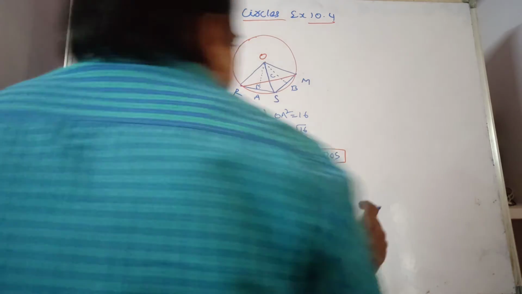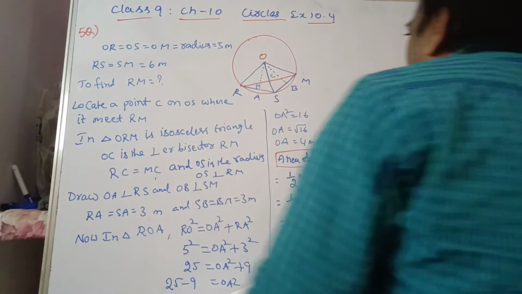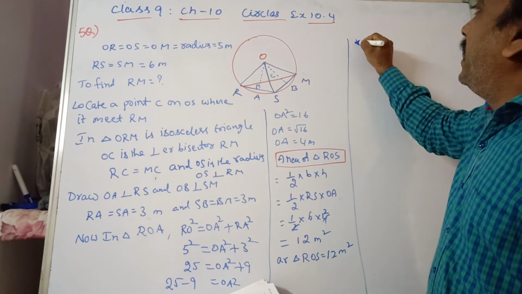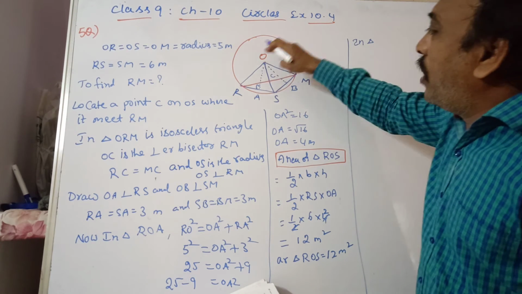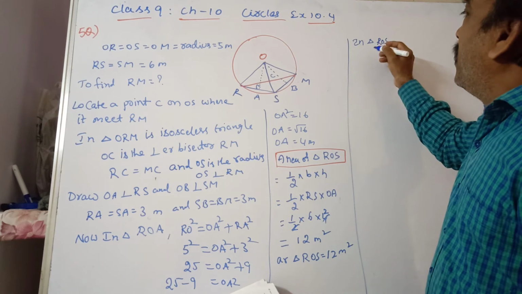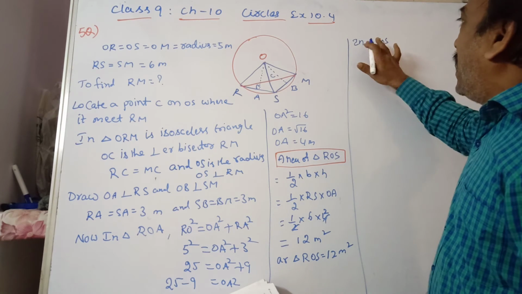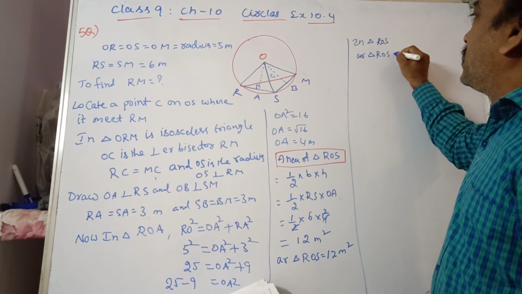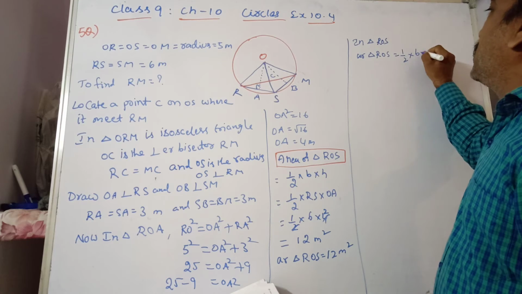Now what am I taking? I am taking another base and another height for the same triangle. Now in triangle ROS, the area of triangle ROS is equal to half into base into height.